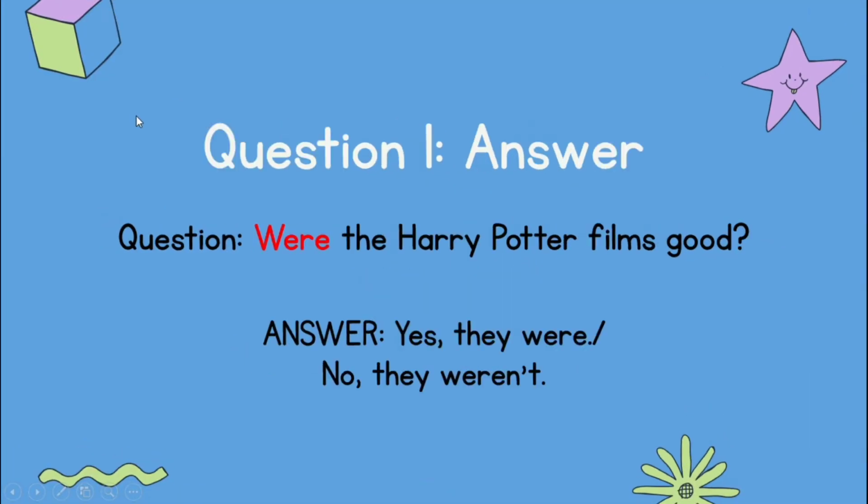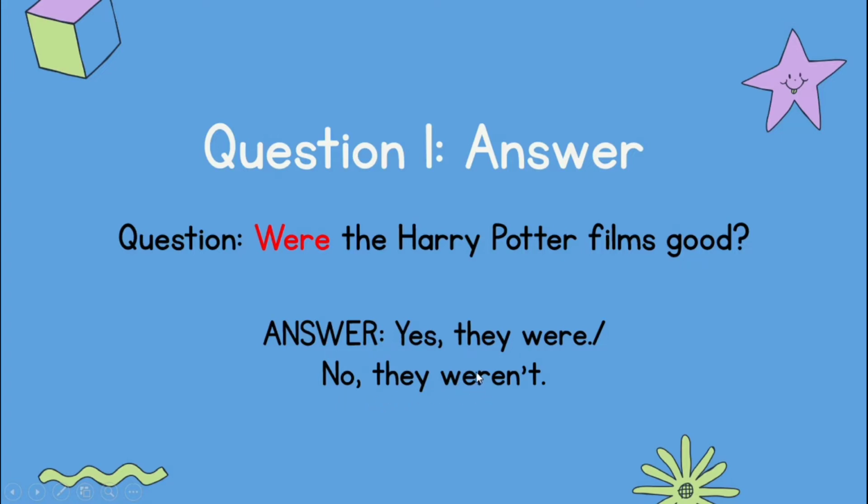Okay, so as you can see, question number 1, this is the answer. We use were in this question: Were the Harry Potter films good? Why do we use were? Because the subject is plural. As you can see, films, good. Meaning that we have a lot of Harry Potter stories or films. Then you need to use were. So your answer would be yes, they were, or you can write no, they were not.